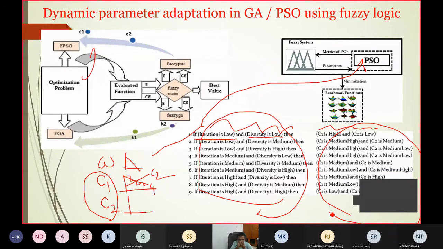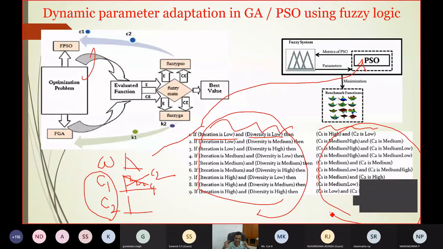My point is, be very clear here: you can tune the parameters of your evolutionary algorithm, whether it is PSO, differential evolution or ant colony algorithm, because all these algorithms are based on the principle I have already mentioned, exploration and exploitation.